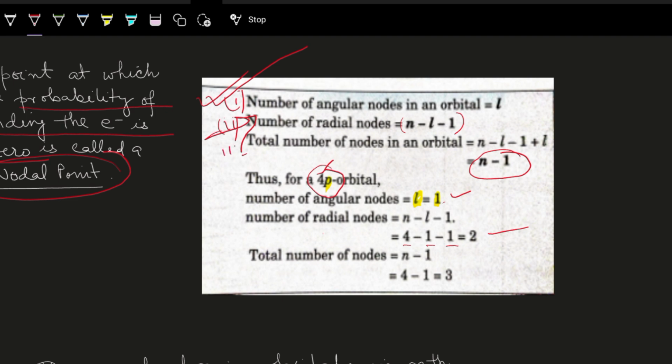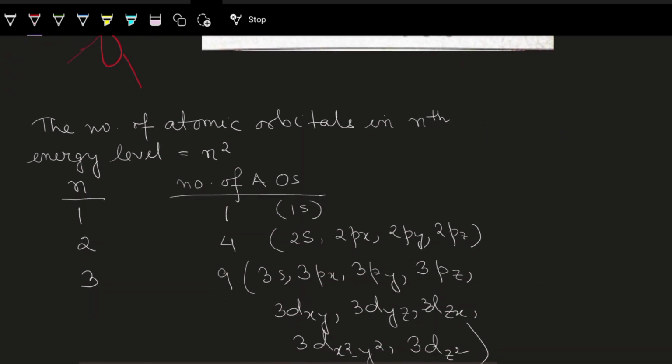Here, third thing, total number of nodes in an orbital. How many total nodes are there? n minus 1. So 4 minus 1, 3. 3 total nodes will be there. Of course, 3 total nodes corresponding to px, py, pz. Here I am not finding any probability of finding an electron. Here the lobe shows a probability. So there are likewise px, py, pz. There are 3. So obviously there will be a total of 3 nodes.